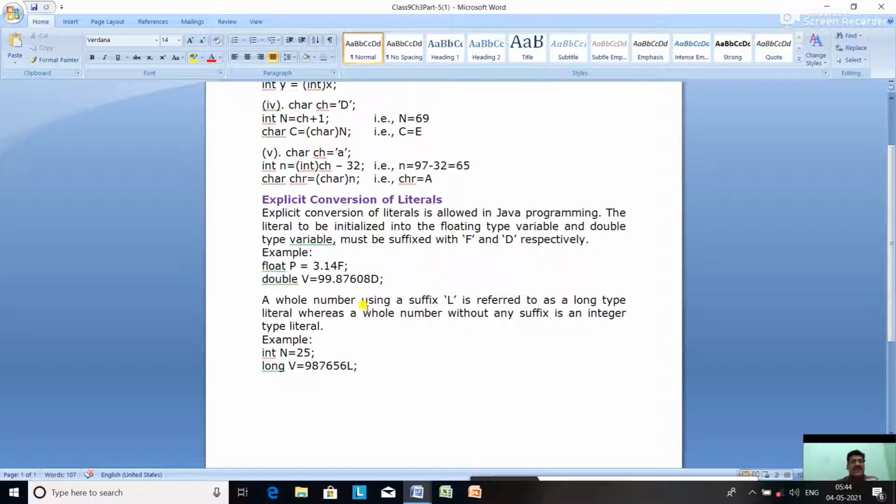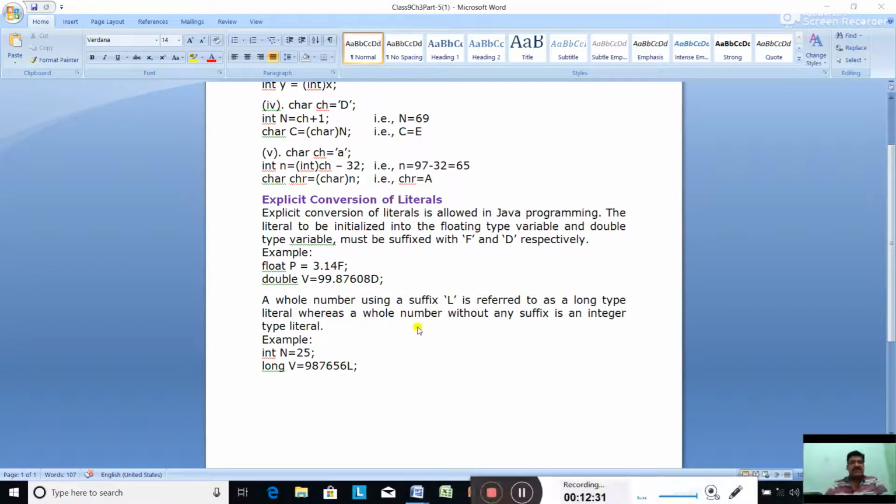The same way for integers, a whole number using a suffix l is referred to as a long type literal, whereas a whole number without any suffix is an integer type literal. See the example, int n equal to 25. At last nothing is given, so it is an integer literal. Now long v equal to 987656 with L at last. Suffix l is used, that means it is the long value. So this way we can use explicit conversion of literals.